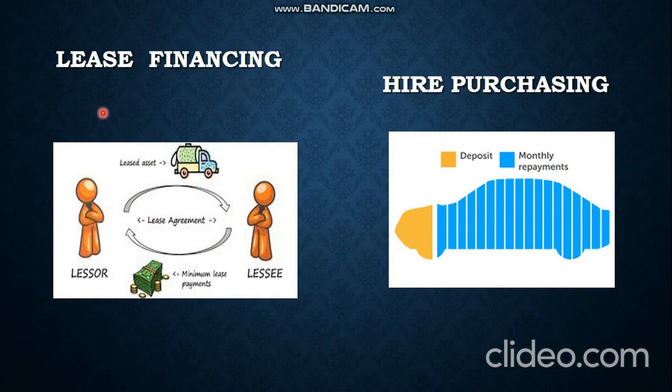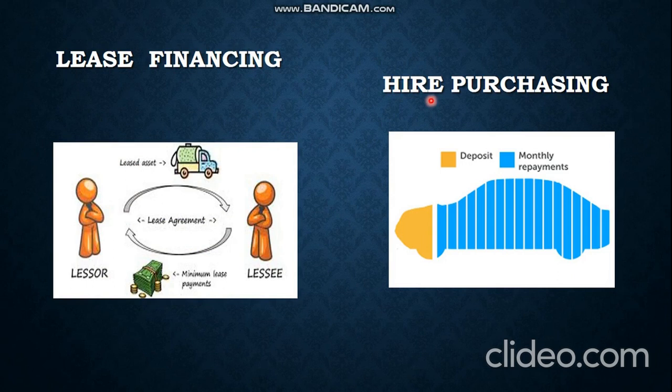He will be giving his asset to the second party, and the second party will be paying a certain amount of money for a certain time interval, right? So for example, the second party is paying money for around 50 years. After 50 years, the time interval is over and the money is paid in that time interval. So after that interval is over, the asset will go back to the first party, who is the original owner, right? That is called as lease financing.